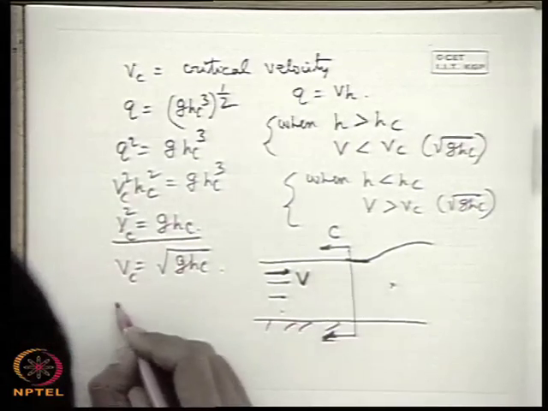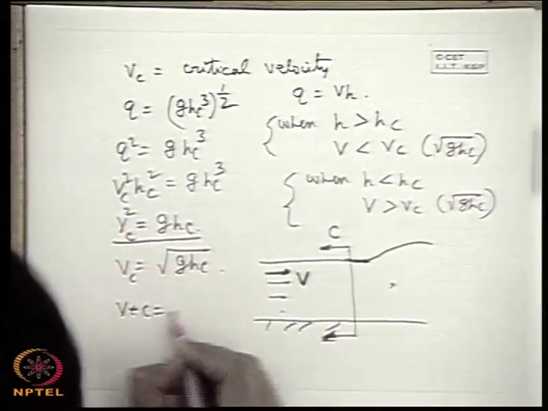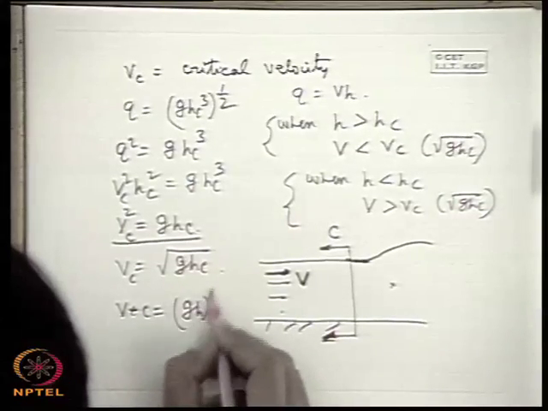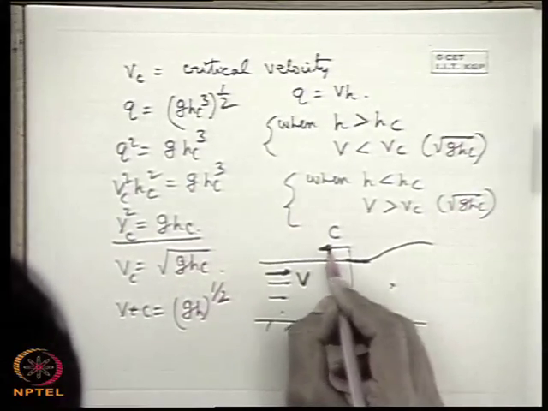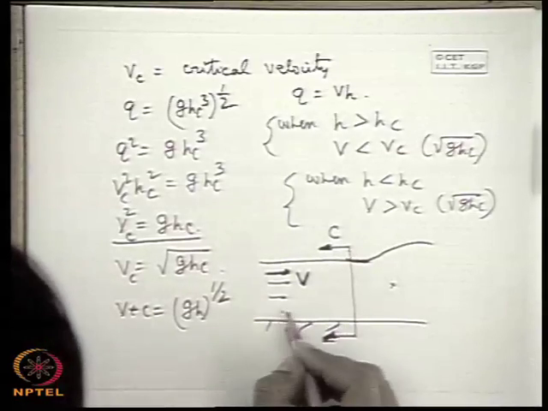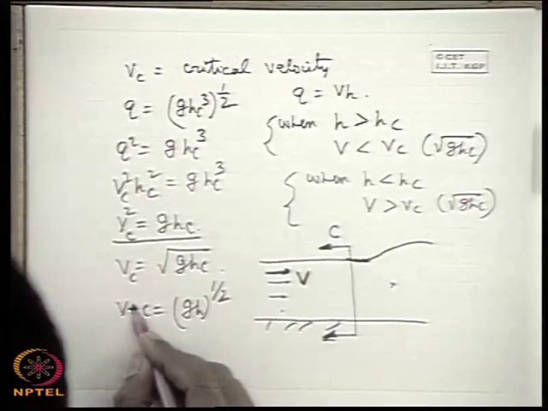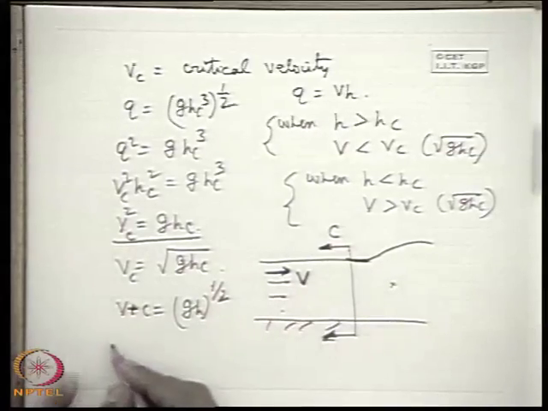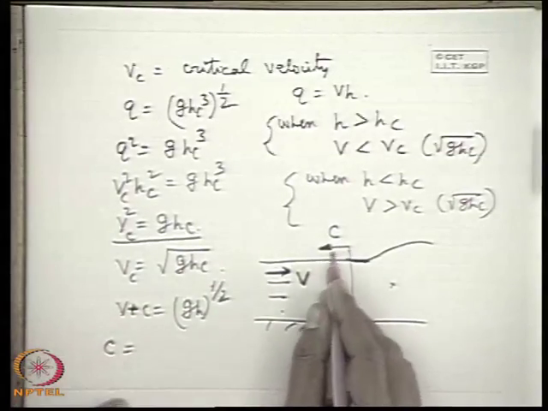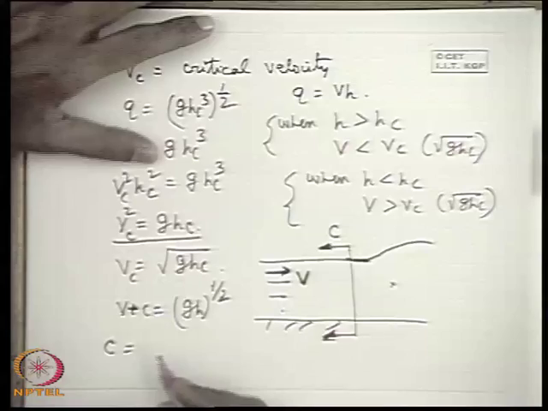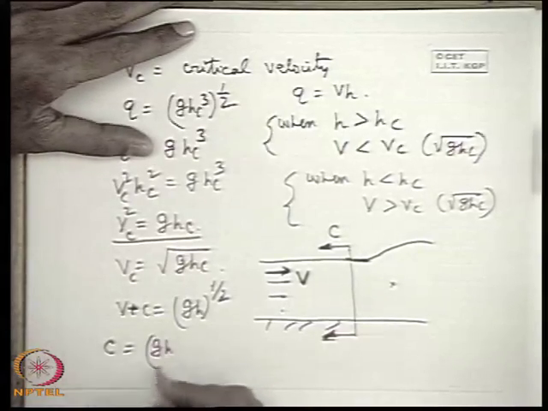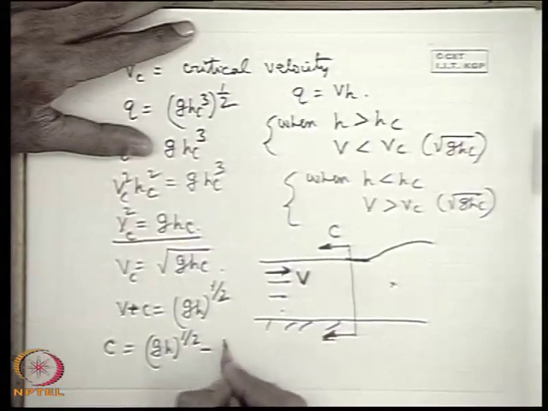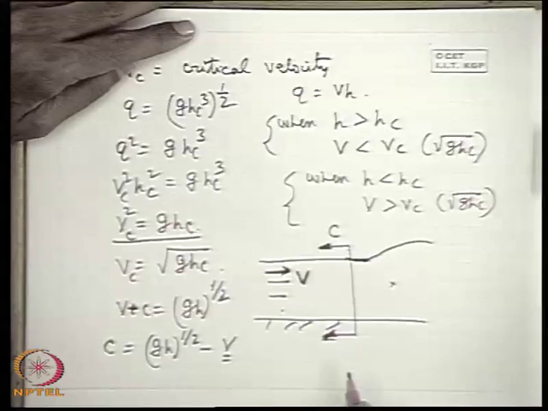So we know that V plus c is equal to (gh) to the power half. That means this disturbance wave propagates upstream with a velocity which is (gh) to the power half relative to the flow velocity of the channel. So the absolute velocity of propagation of the disturbing wave is therefore (gh) to the power half minus V, where V is the flow velocity of the channel.